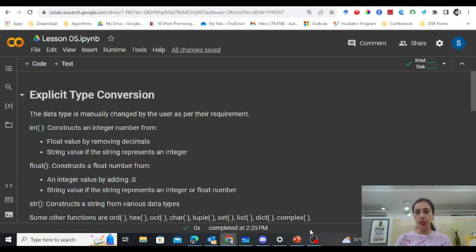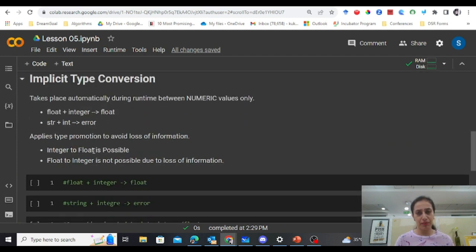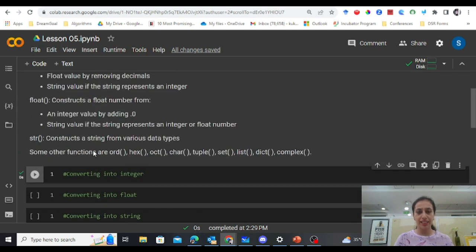So get ready with your Colab notebooks and start coding with me. When we want to convert data from one type into another, it's known as type conversion or typecasting. This type conversion can be done in two ways. First is explicit type conversion, where we as the programmer explicitly and manually request Python to convert data from one type into another. The other is implicit type conversion, where Python automatically does the type conversion. We will see the difference and the utilization of both of these categories in detail.